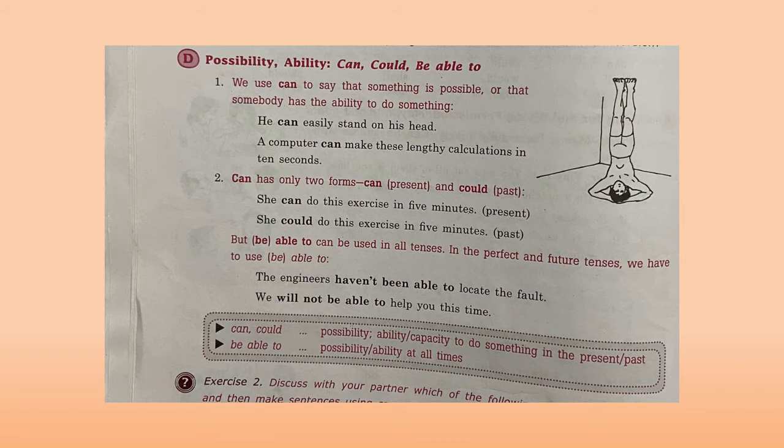We will not be able to help you this time. Will is used here, so this is again the be form of the verb. It means able to is used in present tense, past tense and future tense, in all the tenses. And can is used in two tenses only: can in present and could in past. So what we have learnt here is that can and could show possibility, ability, capacity to do something in the present or past, and be able to also shows possibility and ability, but in all times.